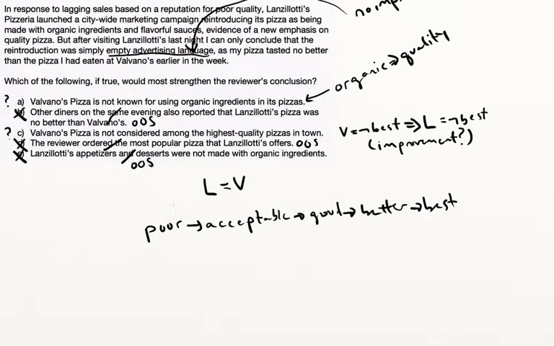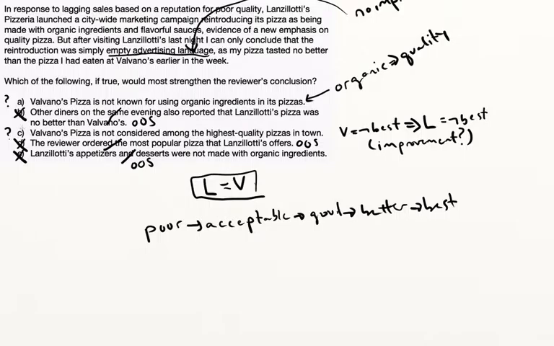So between A and C, this is where it gets a little bit difficult with this question. We have the logical leap if we can assume organic means better quality. Then if Valvano's is not known for using organic ingredients in its pizzas, we need to compare Lanzillotti's and Valvano's. Valvano's is doing as well without organic ingredients, which means that Lanzillotti's, if organic implies quality, is doing worse, really, than Valvano's. So that's not a bad answer. I don't necessarily see much of a problem with it. What it's saying, basically, is that even with organic ingredients, Lanzillotti's is not as good as Valvano's non-organic ingredients. So that seems like a reasonable answer to me.